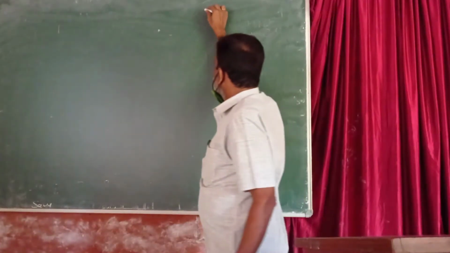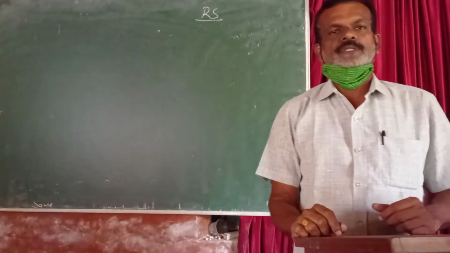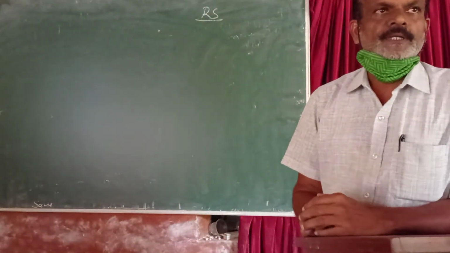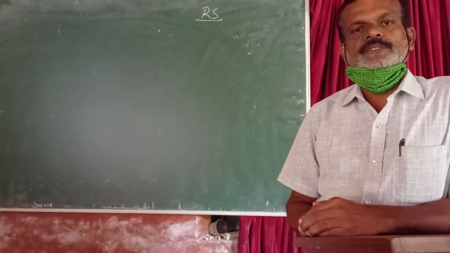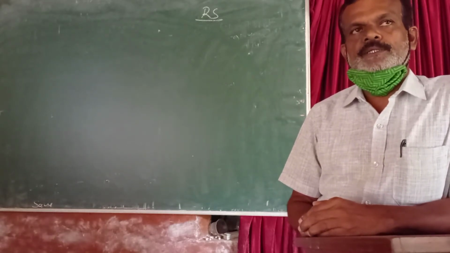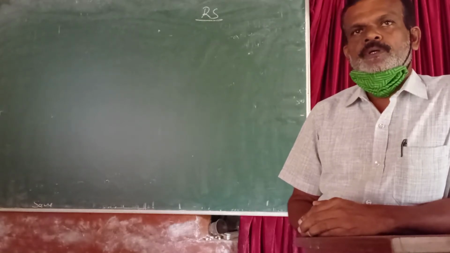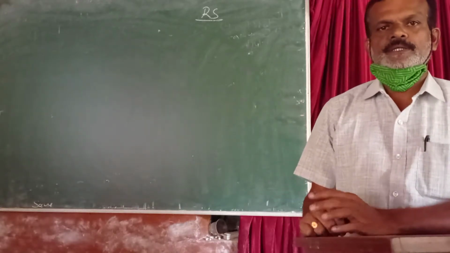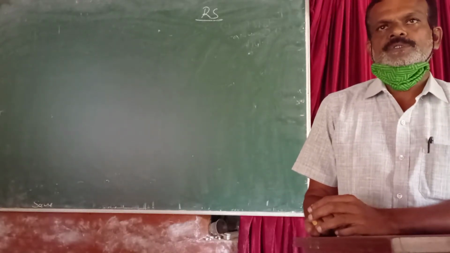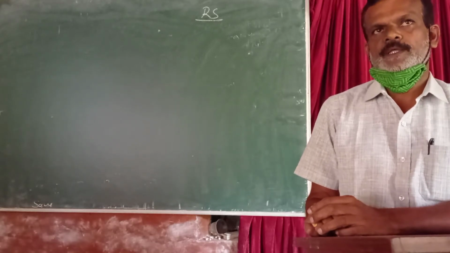Residential status. According to section 4 of the Income Tax Act, the income earned during the previous year is assessable to tax in the assessment year at the prescribed rates. The tax liability of the assessees is determined on the basis of the residential status during the previous year.